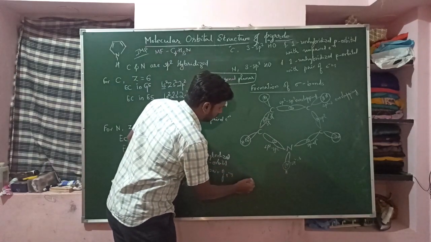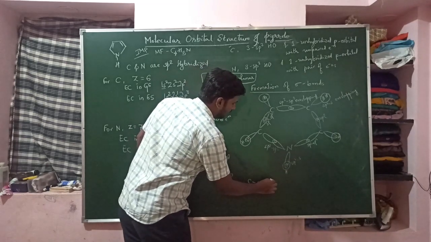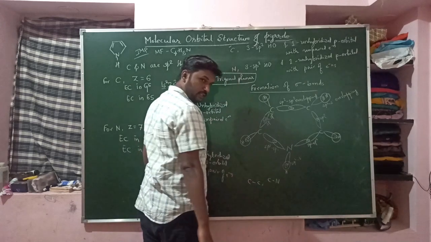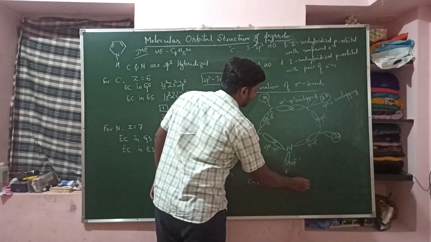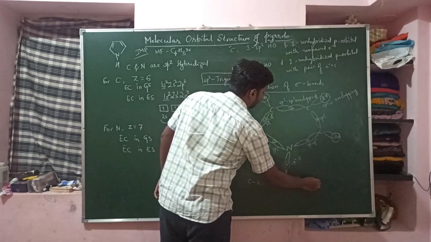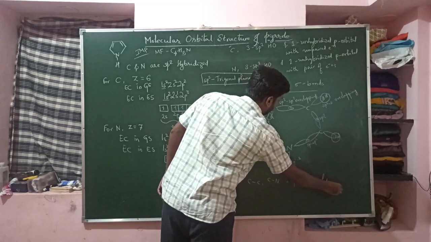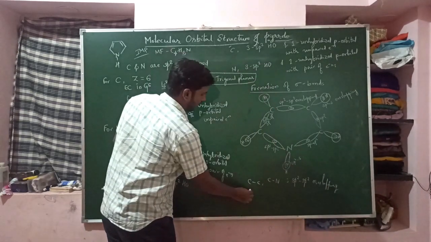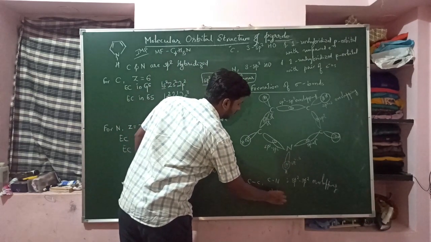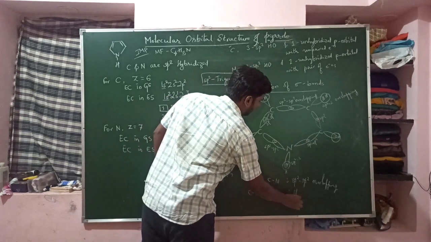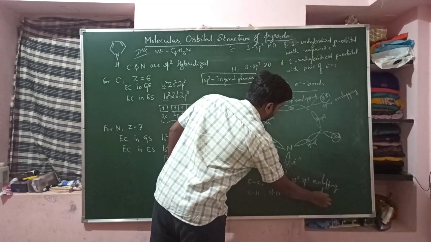First, the carbon-carbon sigma bond and carbon-nitrogen sigma bonds are both formed by sp2 overlapping, and the carbon-hydrogen sigma bond and nitrogen-hydrogen sigma bond are formed by sp2-s overlapping.